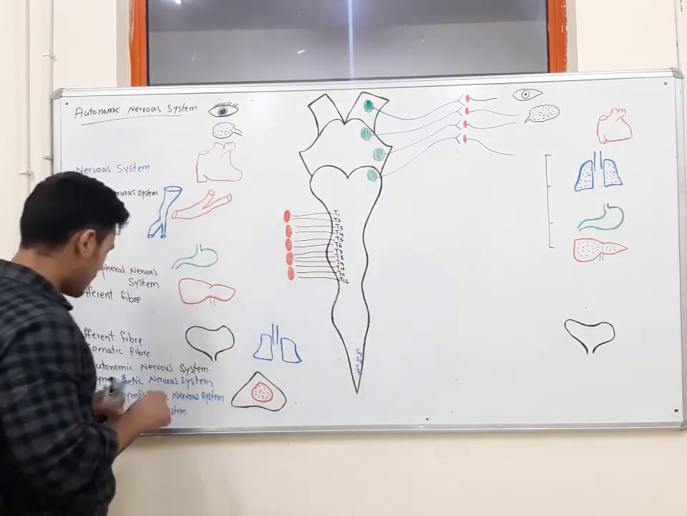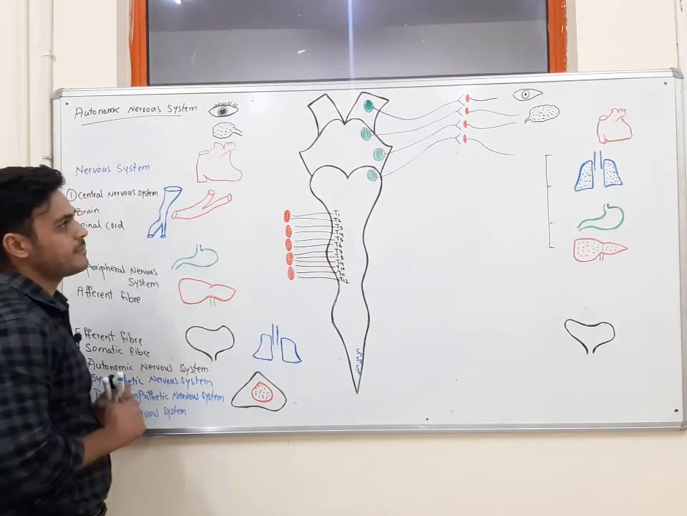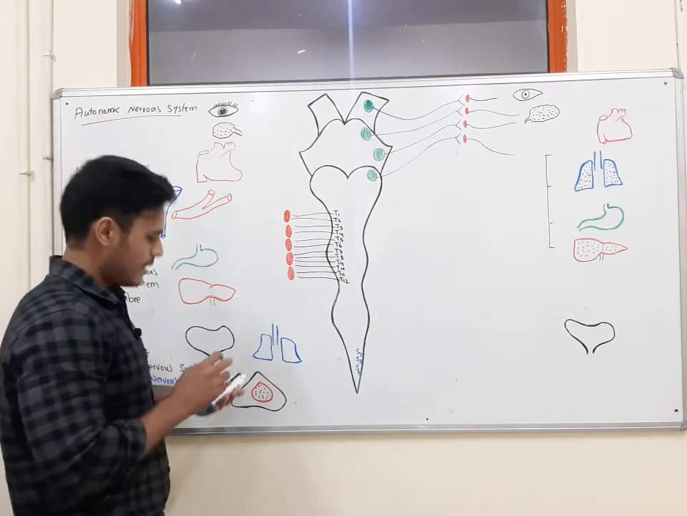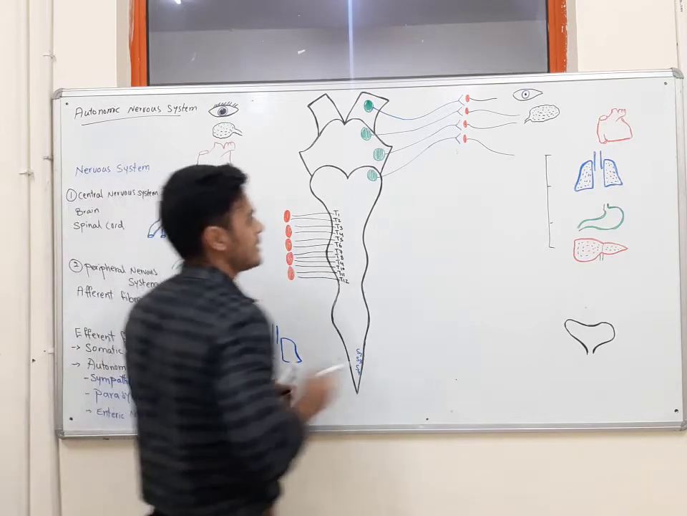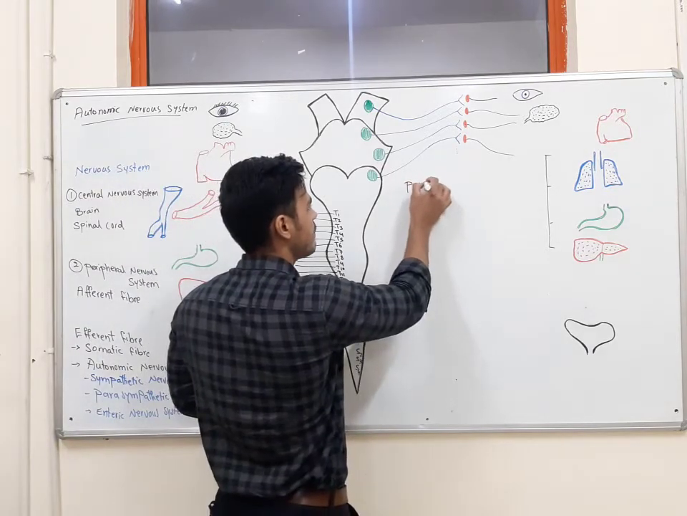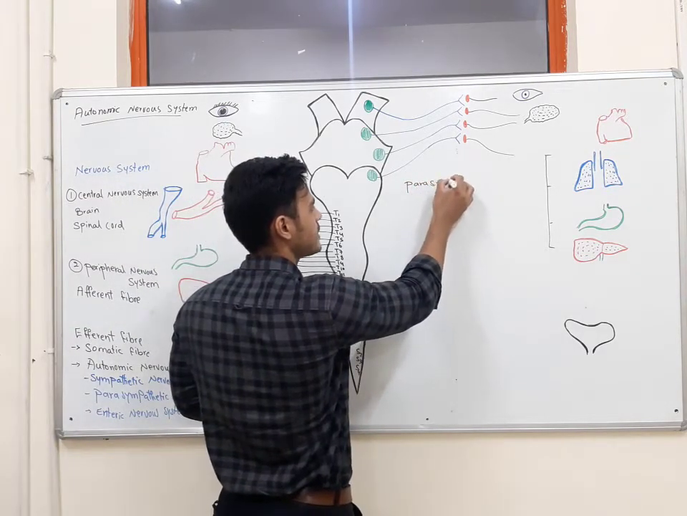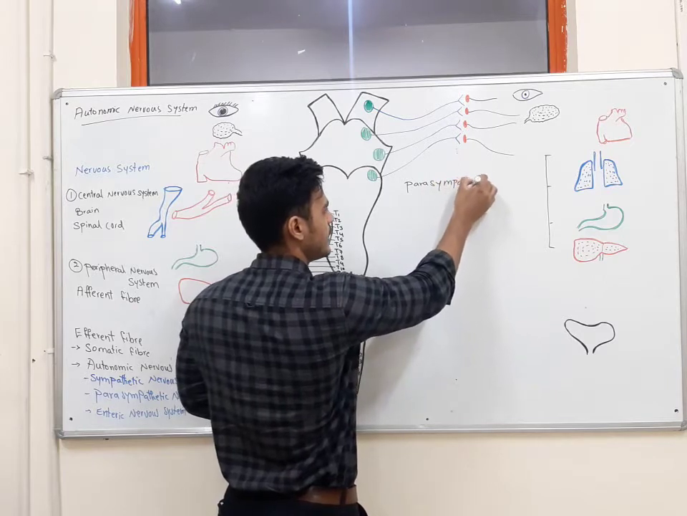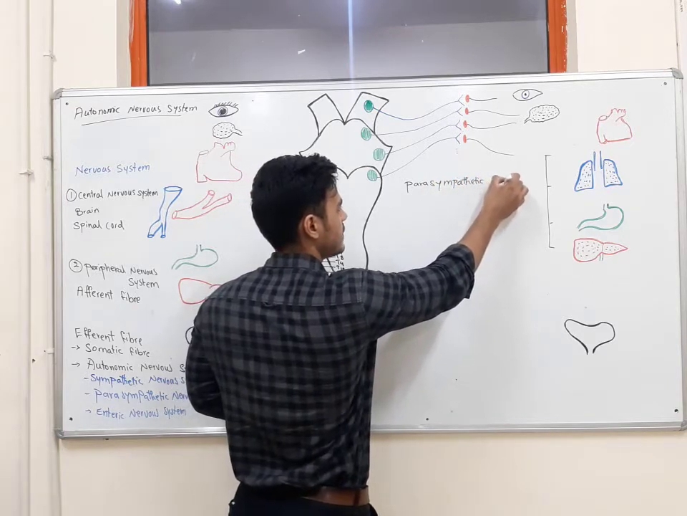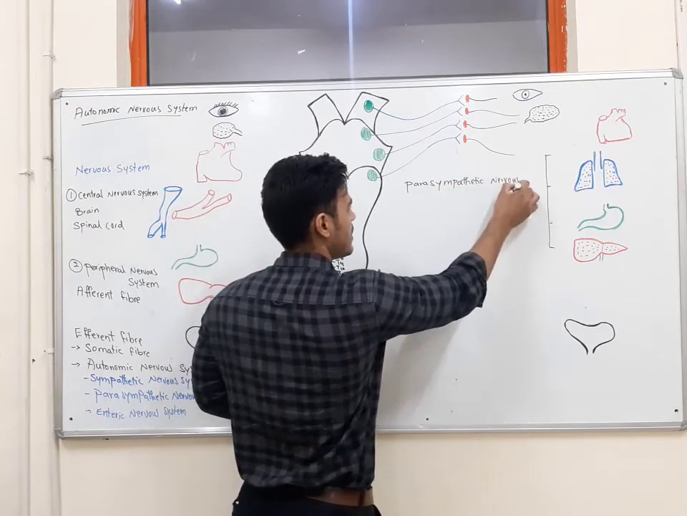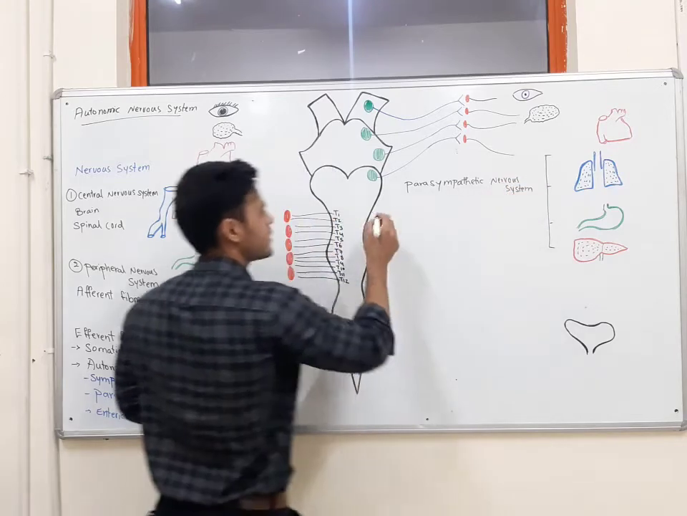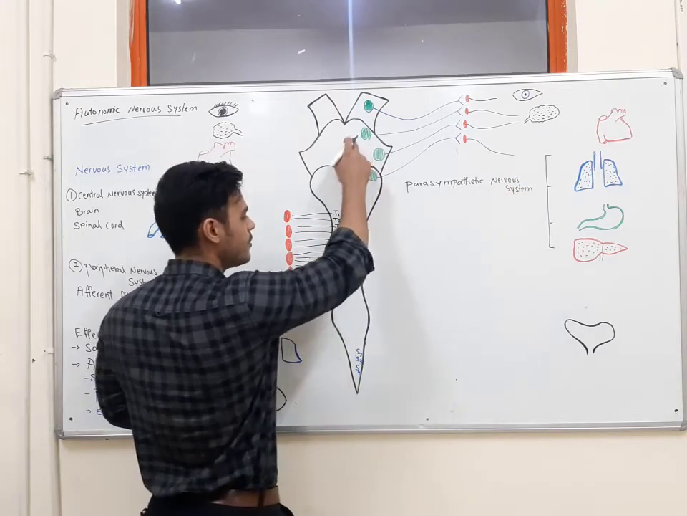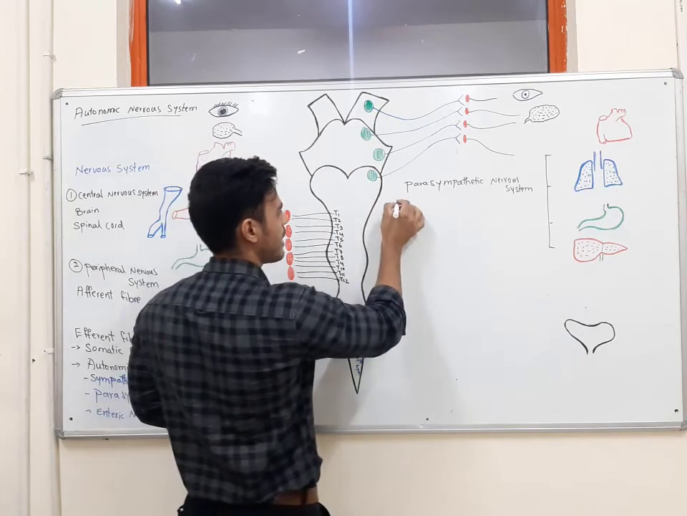First, we'll talk about the origin of the parasympathetic nervous system. Another name for the parasympathetic nervous system on the basis of its origin is craniosacral.